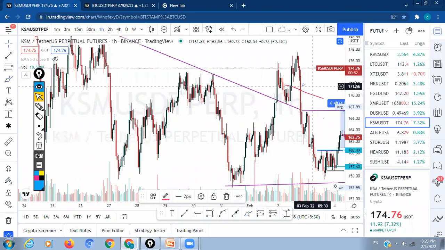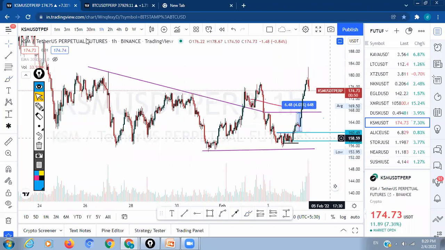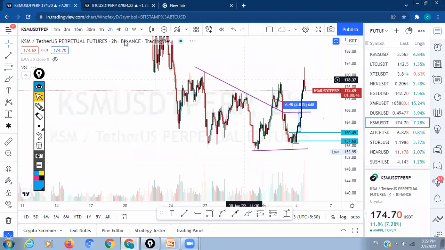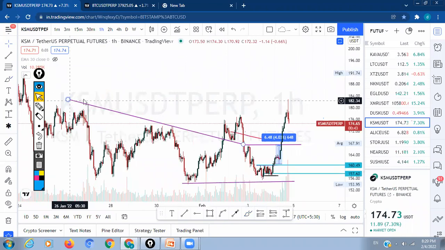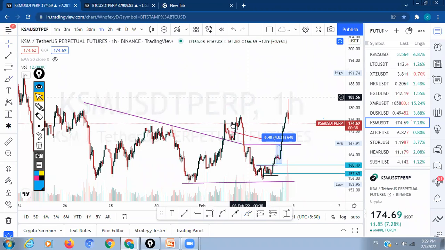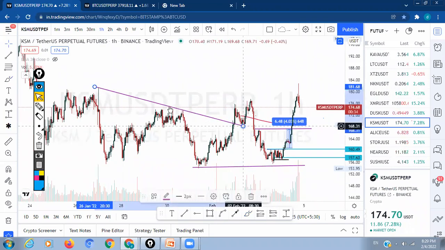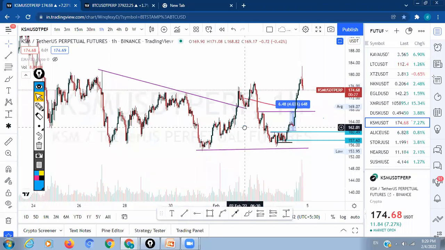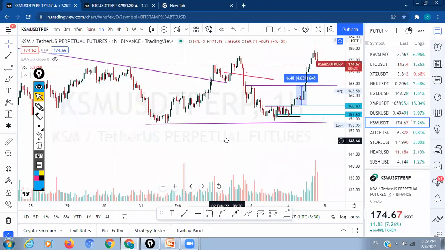Well, I have kept a 3-pointer here. See, a 3-pointer is nothing but joining the 3 highs of the candles. Can you see this trend line, right? This is one high, this is one high, and this is one high. So a 3-pointer is nothing but joining 3 highs, and the third high will be the breakout point. For that, you should have volume support also.